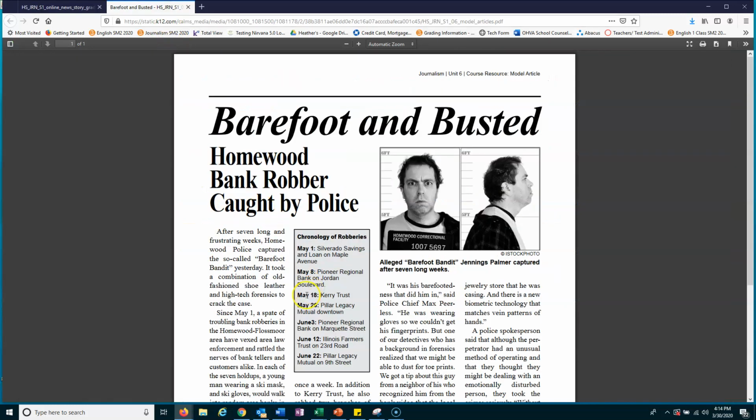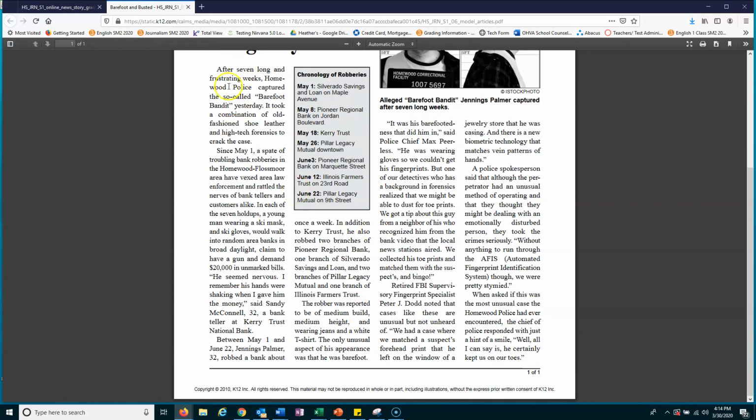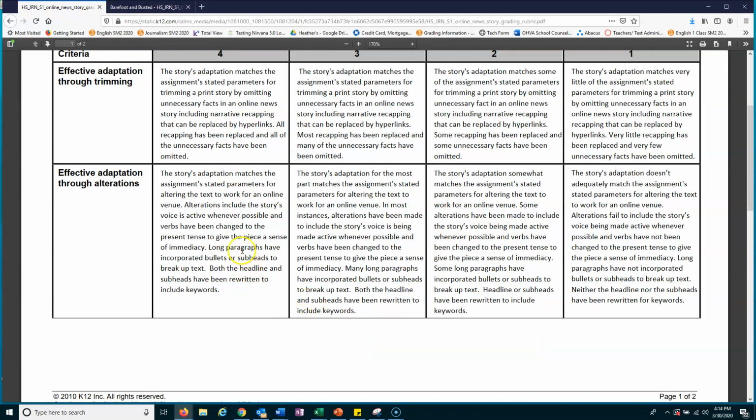So if we're looking, do you see how long this is, just a bunch of long paragraphs? So instead of these long paragraphs, we're going to maybe put a subheading here, or a subheading here, or maybe we're going to bullet some of these points instead of having these long drawn out sentences, right? So we're going to make it just a little bit shorter. All right. So those are the things that you're going to want to think about changing.